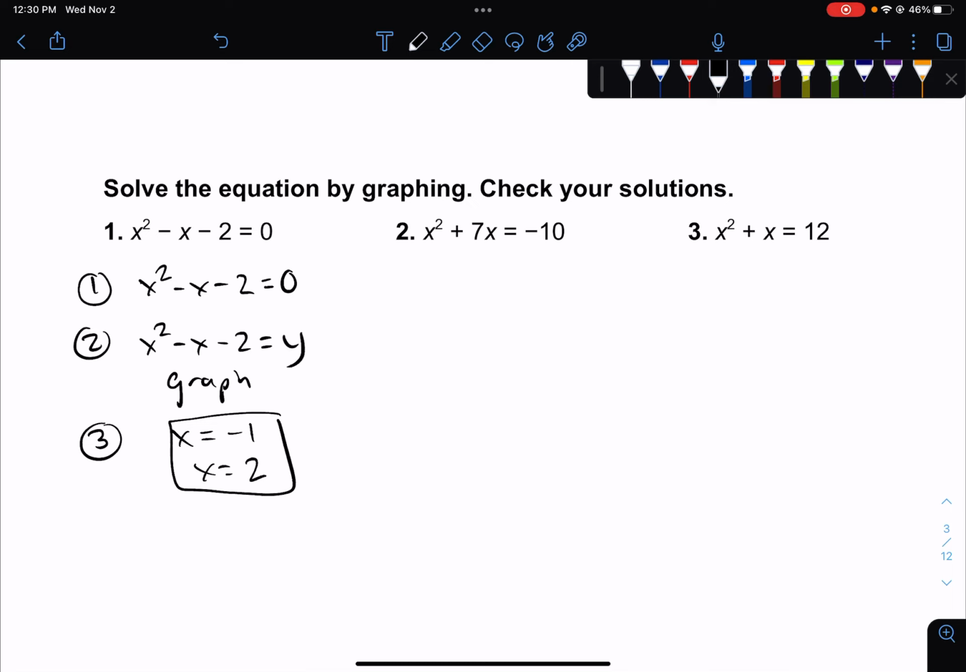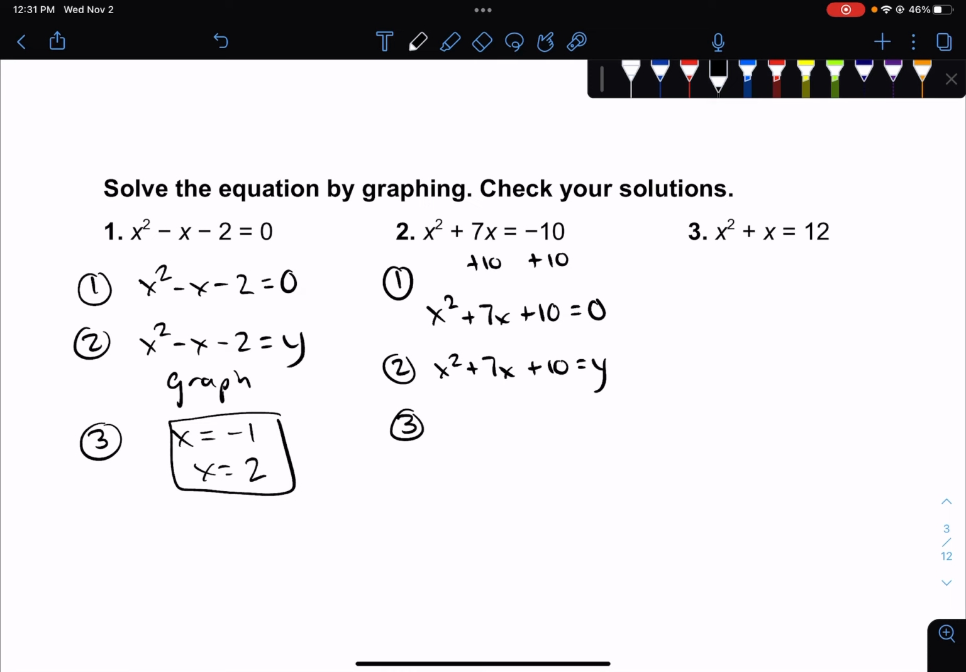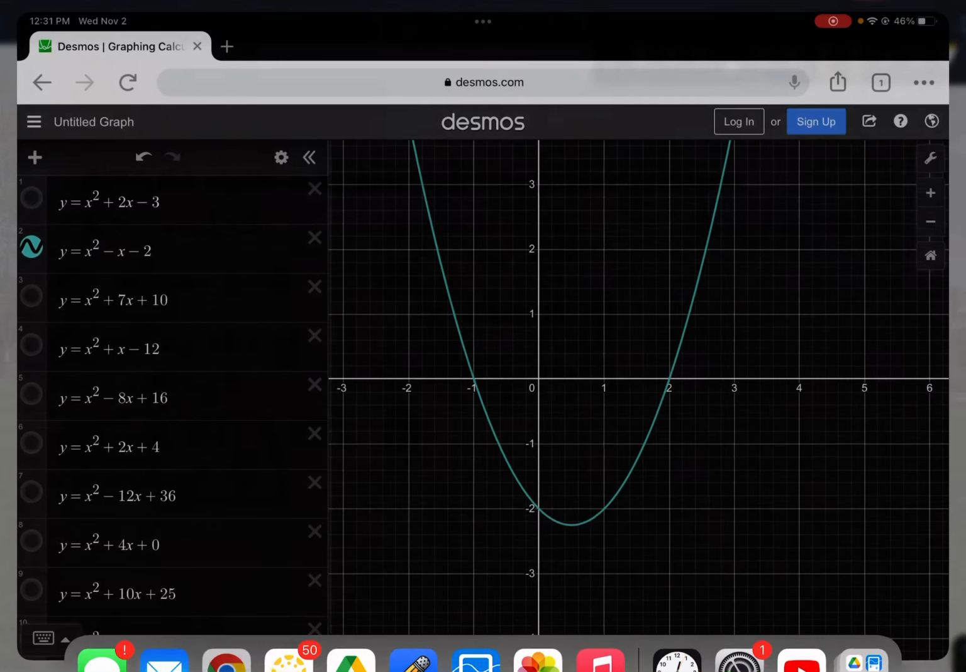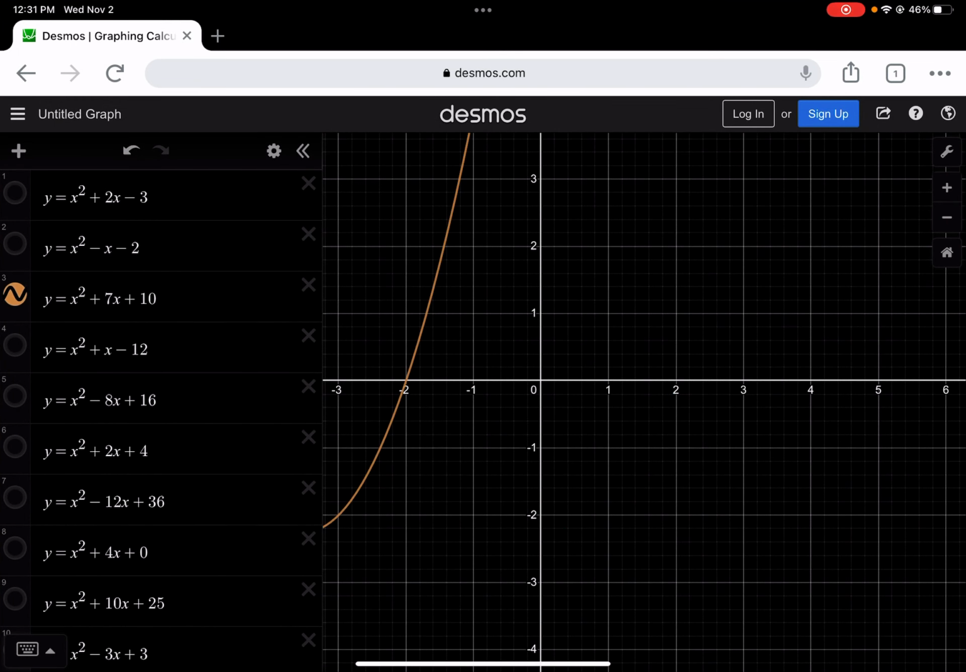Okay, number 2, step 1, this -10 needs to get moved over to this other side. So I'm going to add 10 to both sides. So I end up with x squared plus 7x plus 10 equals 0. Step 2 wants me to change that 0 to a y and then graph that on Desmos. So x squared plus 7x plus 10 equals y. I'm going to graph it and look for where it crosses the x-axis.